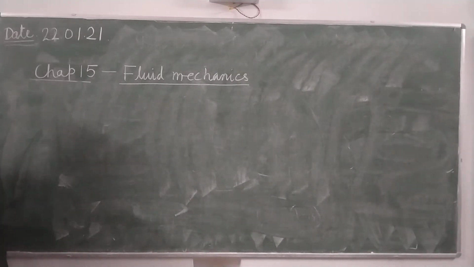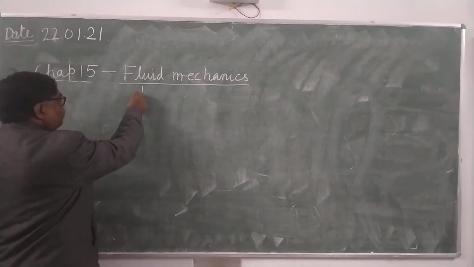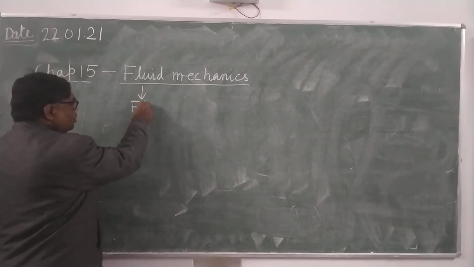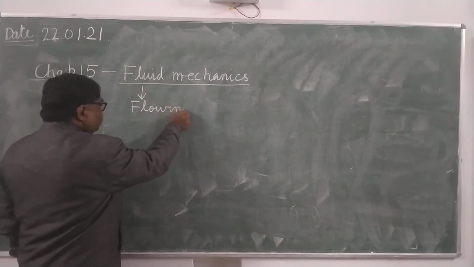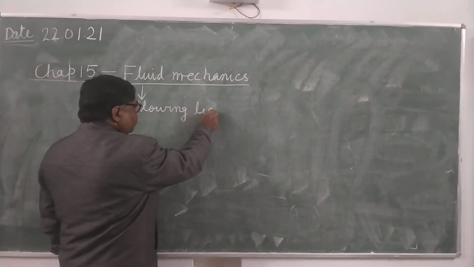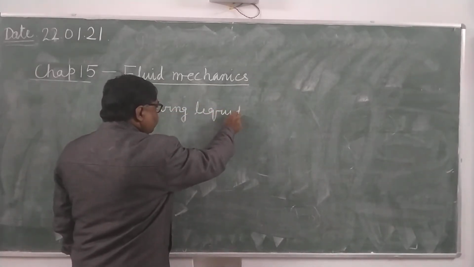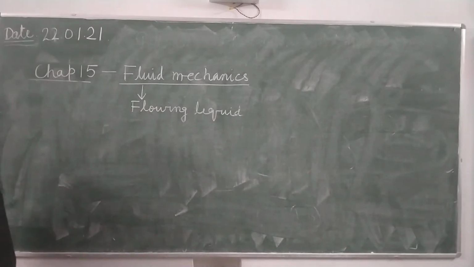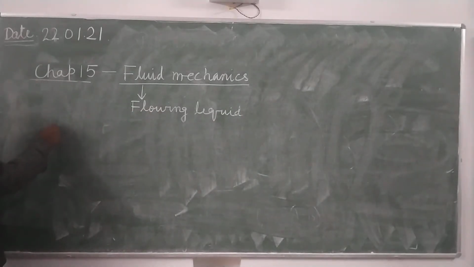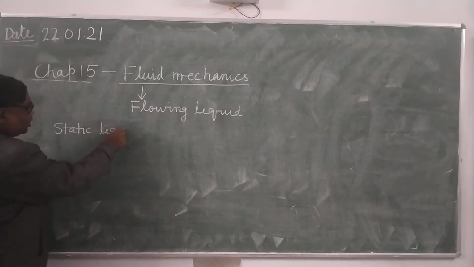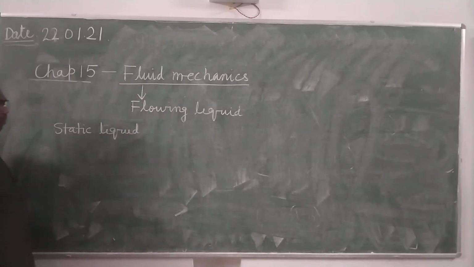Now, in fluid mechanics, we will study about the flowing liquid. While in the previous chapter we have studied about the static liquid, that is hydrostatics. Under hydrostatics we have studied the pressure exerted by the h height of liquid column. It will be equal to P equal to h into rho into g.